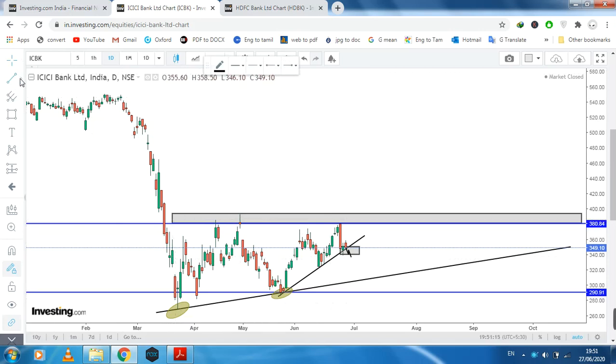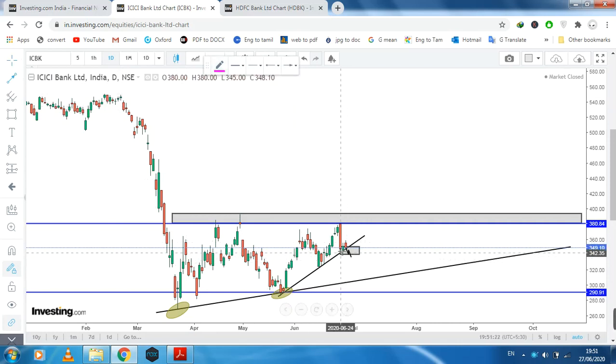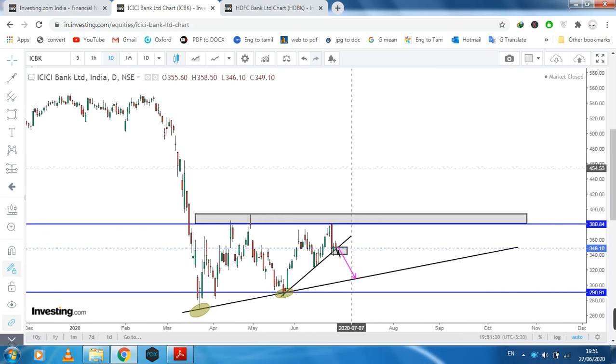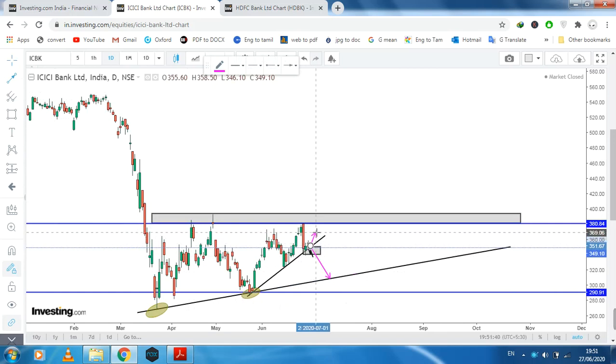After the breakout, this market easily goes down. Normally this is the easy way to trade. Sometimes there is also resistance. Sometimes this market has no need to come down. Sometimes this market can go up.